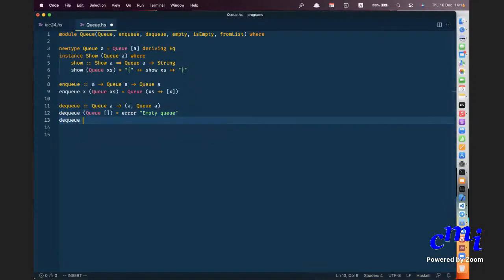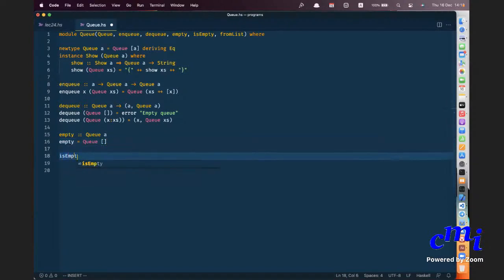Otherwise, the internal list in the queue is of the form x colon xs. It is just x comma Queue xs, right? And that's basically it. So isEmpty is just checking whether the internal list is null.